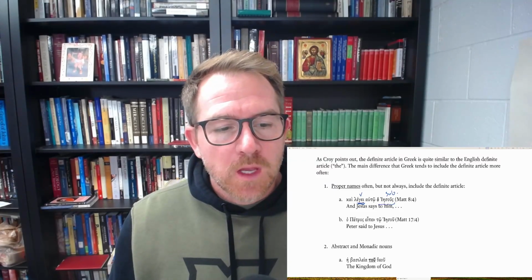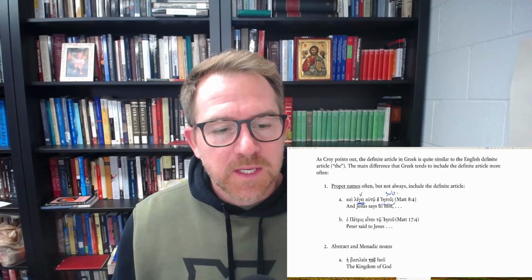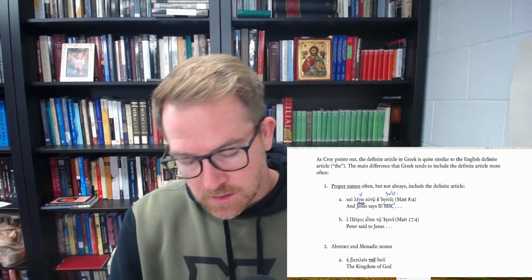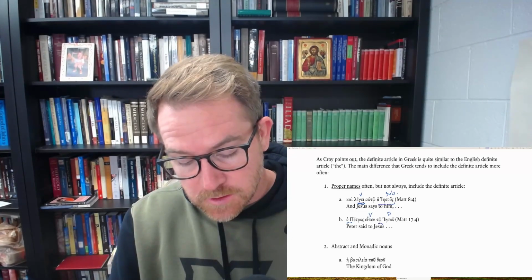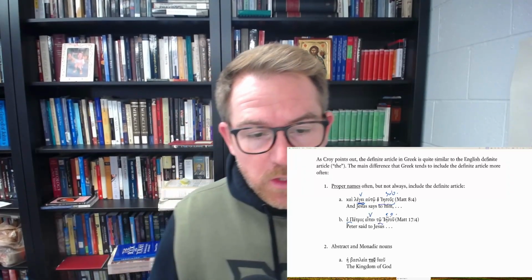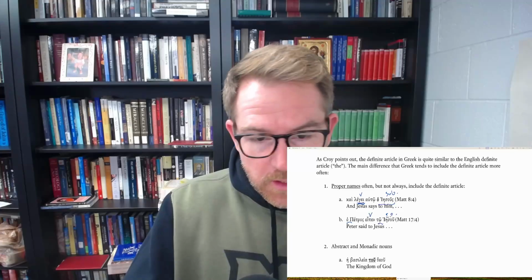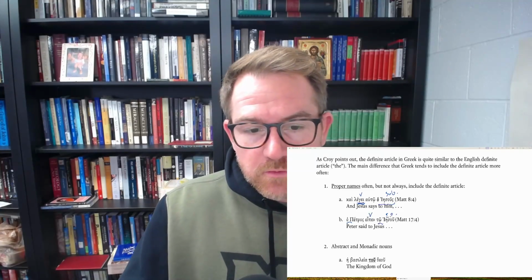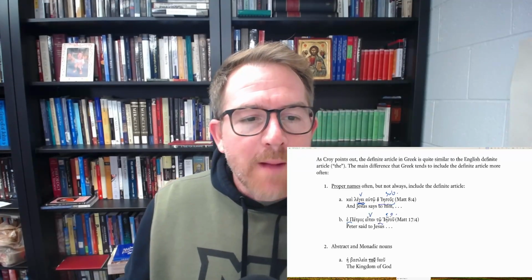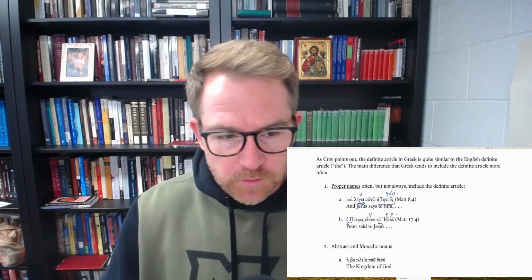Matthew 17:4, ho Petros eipen to Iesou, Peter said to Jesus. In this case, again, both Petros and Jesus have these definite articles, telling us that Petros, Peter, is the subject of the verb here, and that Jesus is the indirect object, because that's a dative. Peter speaks to Jesus. We don't know what Peter is saying in this particular instance, because we've cut off the rest of the sentence. So proper names often, but not always, include the definite article.